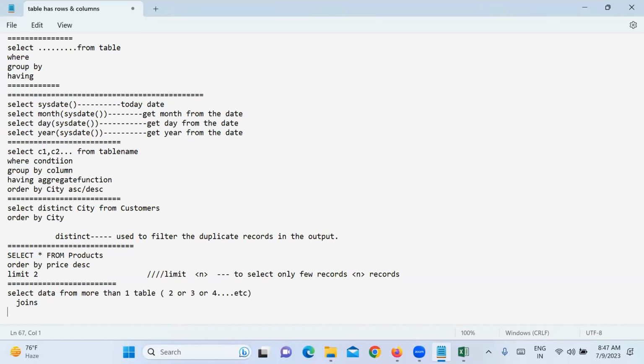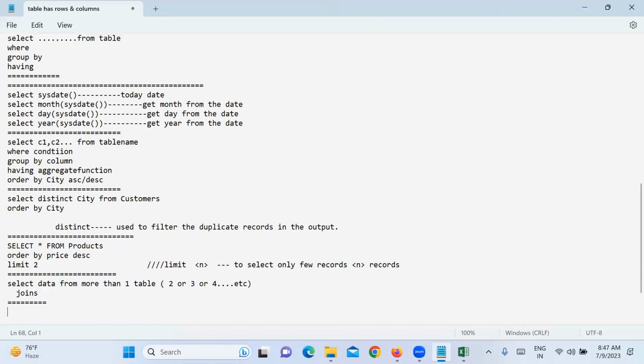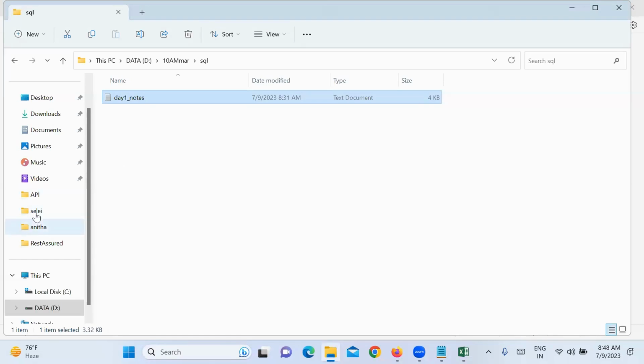So what is the purpose of joins? Joins are used to select data from more than one table. We have different types of joins.